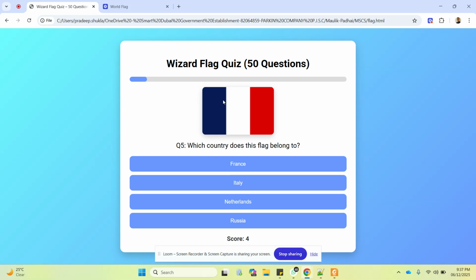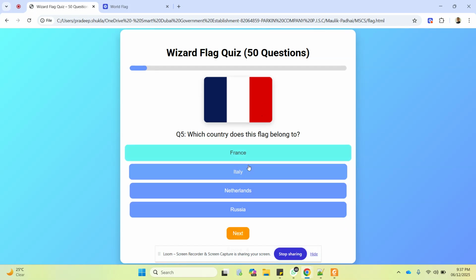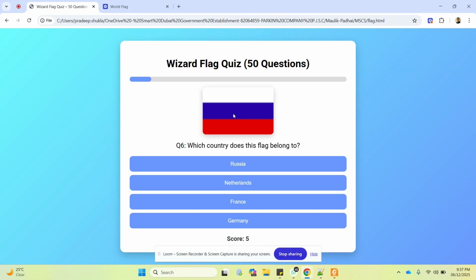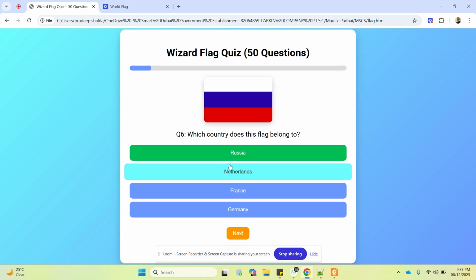Okay, what is this country? France. Yes. The blue, white, and reddish is France. All right, this one is for what? Russia. Yeah. If there is white on the top of blue, see, Russia is also at the top of the map, right? Just remember, white represents snow, and Russia also represents snow. So if the top is white, then it might be Russia.